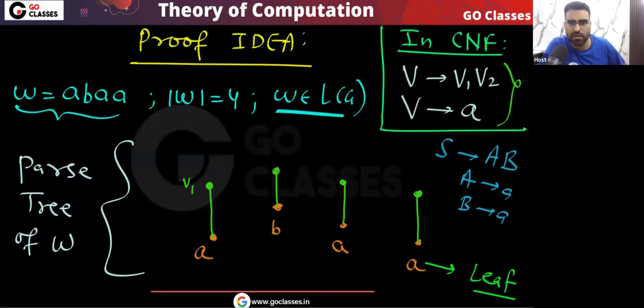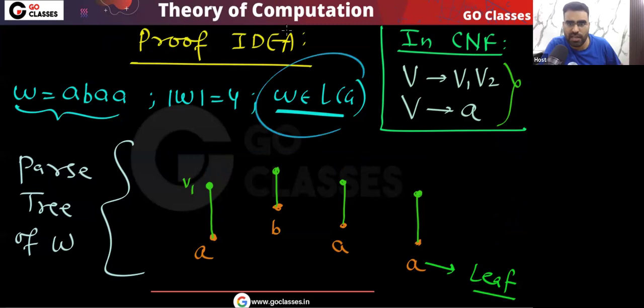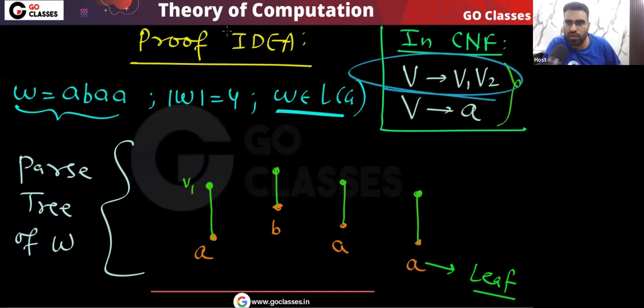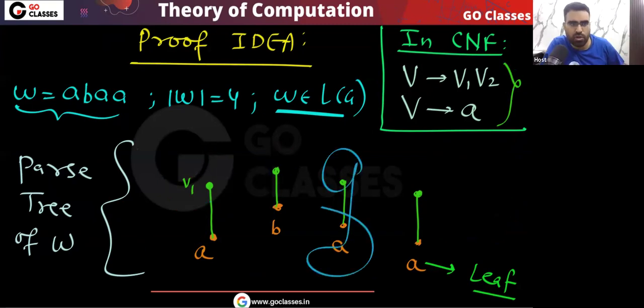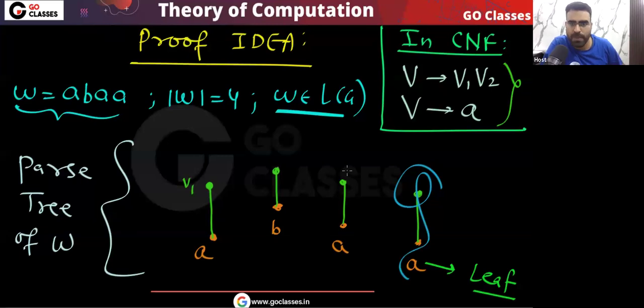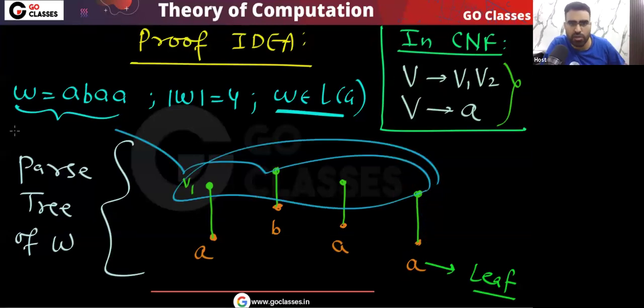Okay, I don't care. But the point is very simple: if you have this string, which is in the language, consider any parse tree of this string w. The leaf nodes will be a b a. You can see these are the productions we allow in CNF, where a variable can go to a terminal or a variable can go to two variables. So definitely some variable will be going to a, some variable will be going to b, some variable going to a, and some variable going to a. They can be same, they can be different, I don't care.